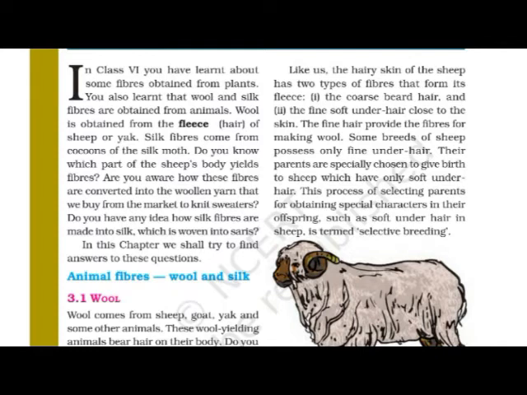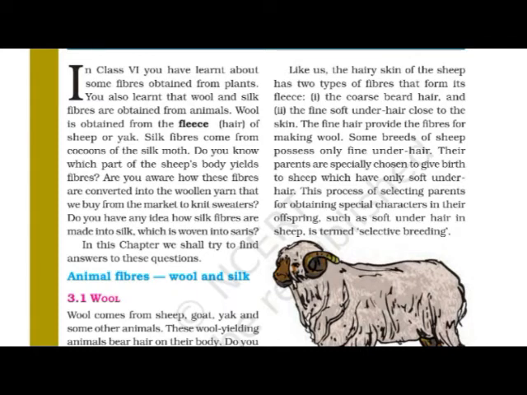But some special sheep only bear the under fine hairs. So these are very important for making the wool. Some breeds of sheep possess only fine underhair, and the parents are specially chosen to give birth to sheep which have only soft underhair.